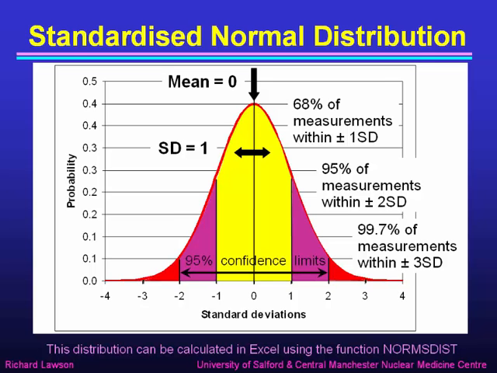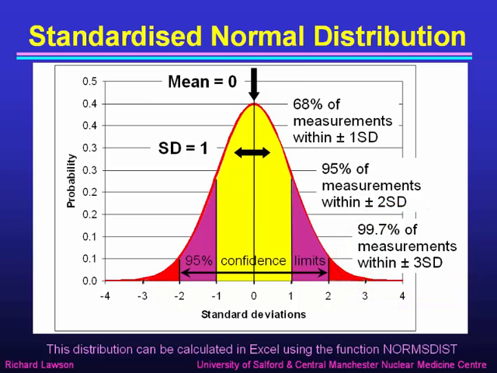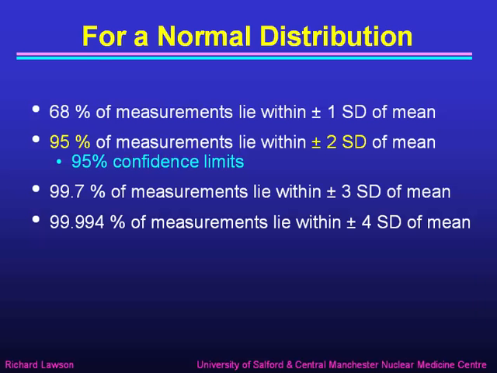If we go even more extreme, to 3 standard deviations below the mean to 3 standard deviations above the mean, then we find that 99.7% of all measurements fall within that area. The bits left in the tails below 3 standard deviations below the mean and above 3 standard deviations above the mean is only 0.3%. So this standardized normal distribution is a very handy way of quantifying the distribution. And these facts are worth remembering.